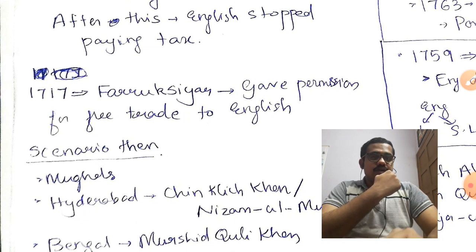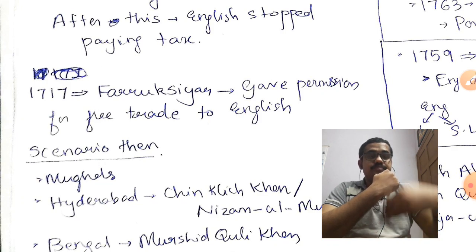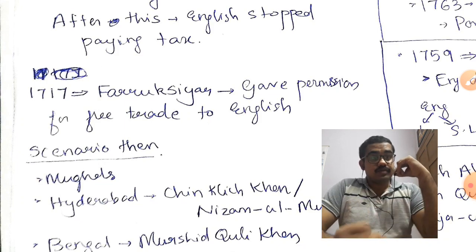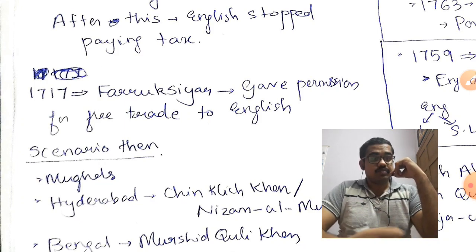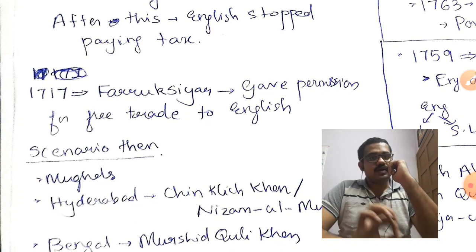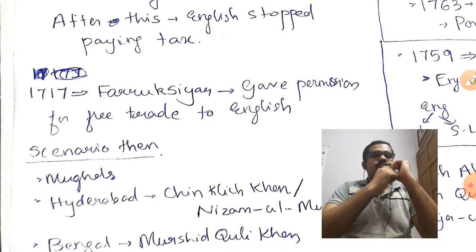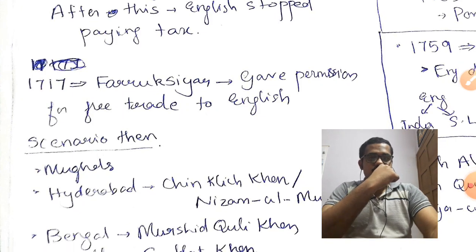But he understood that the British power in India was at a very high level. They had fortifications and munitions. So finally he had no other way, and he gave permission for free trade to the English. That was all he could do.